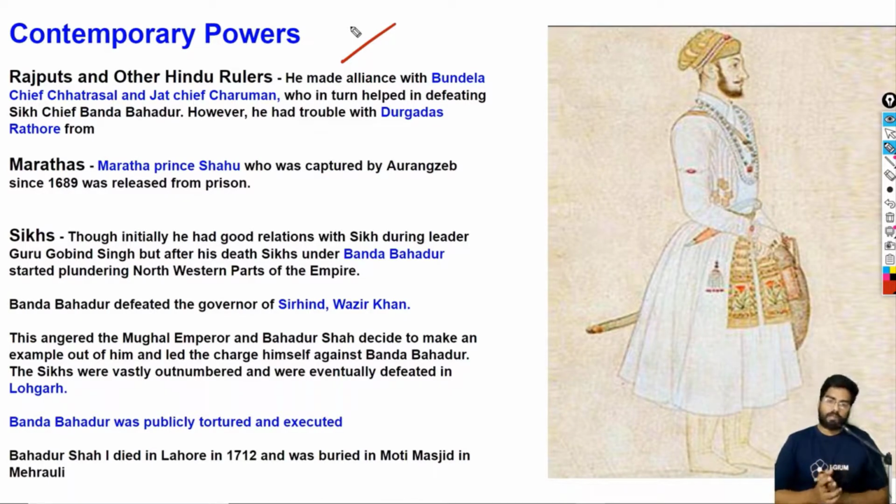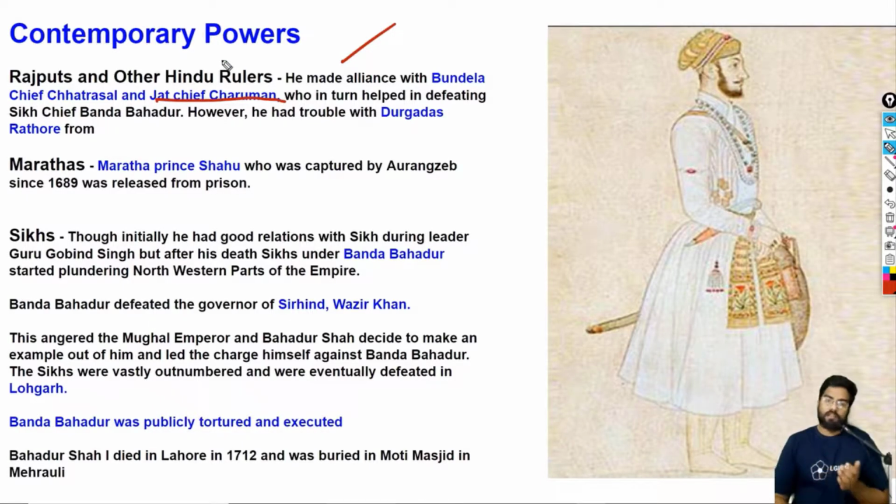So what happened is, during the time of Bahadur Shah, as I mentioned, he was a tolerant and secular ruler. Okay, so he actually made amendments with many of these rulers. He said sorry, anything that happened in the era of Aurangzeb was wrong. Let's be friends. Okay, so basically, we have the Jat leader, Charuman. So he forgave them. He made an alliance with him.